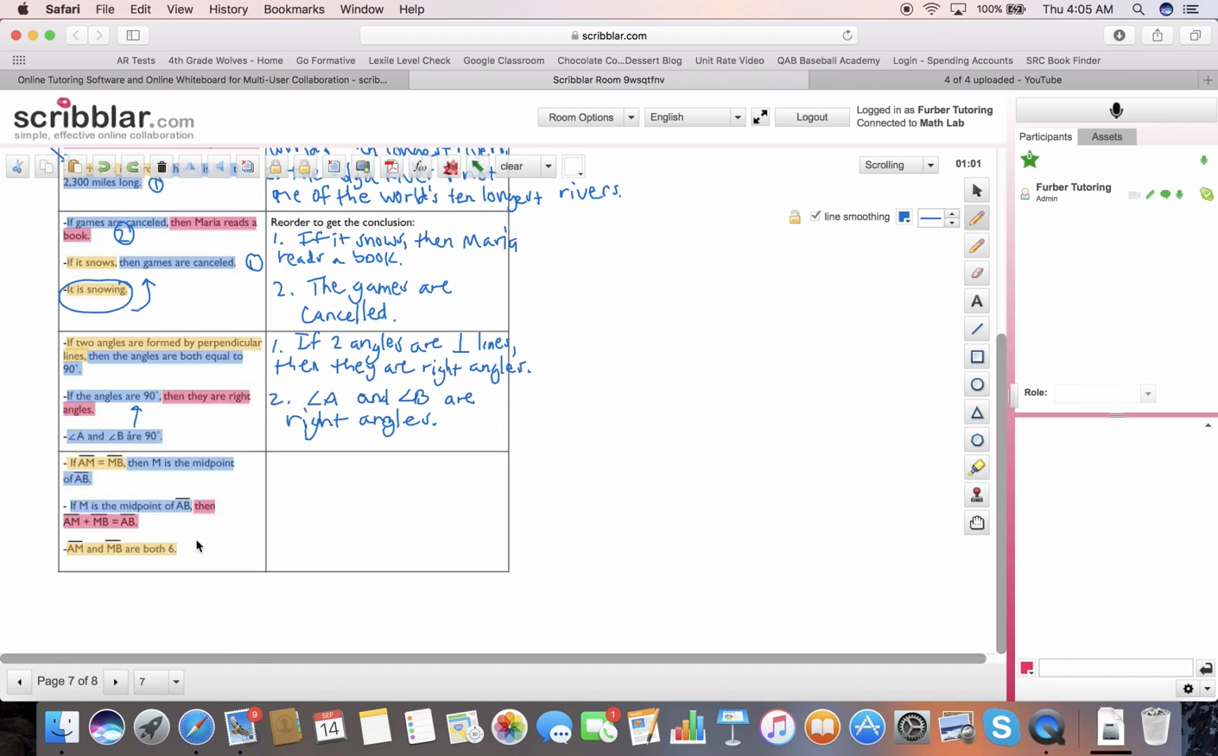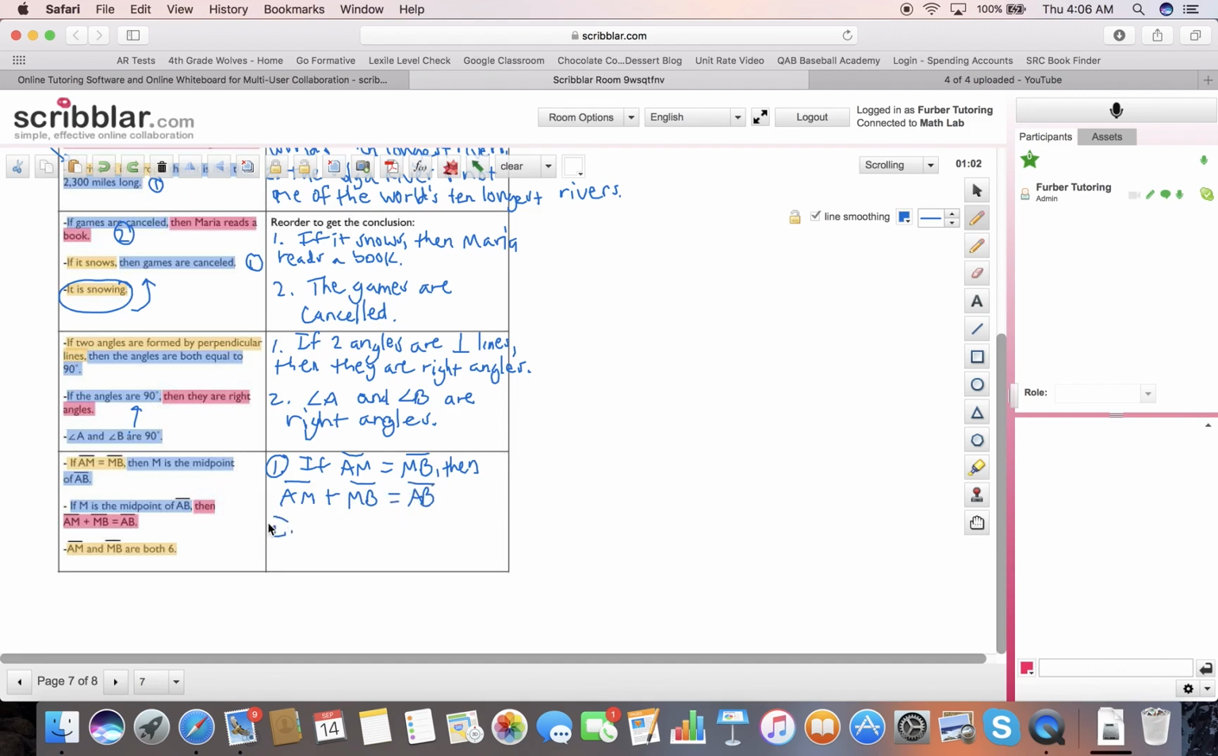All right, and then the last one. If AM, segment AM, is equal to segment MB, then M is the midpoint of AB. If M is the midpoint of AB, then AM plus MB equals AB. Okay, so you can see the conclusion of this one matches the hypothesis of this one, so I'm going to be able to combine them. If AM equals MB, then draw the conclusion here. AM plus MB equals AB.